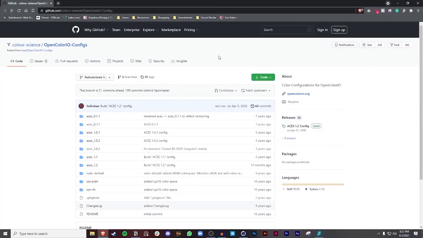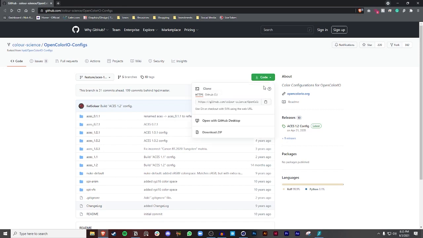Alright, so now that you guys got an idea of how ACES works, it is time to actually install it and use it as part of your workflow. I'm at GitHub right now. I'm also going to provide a link for you guys so that you can follow along. It's a pretty easy installation, so it's not going to take that long. All we really need to do is download the code and download zip.